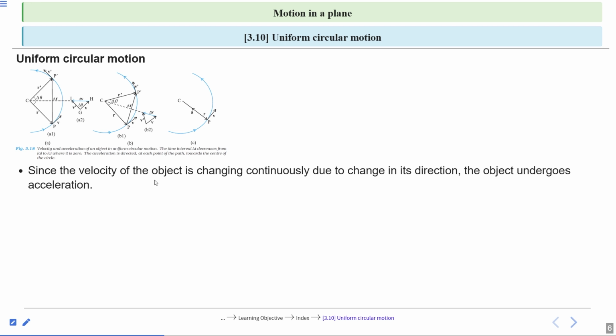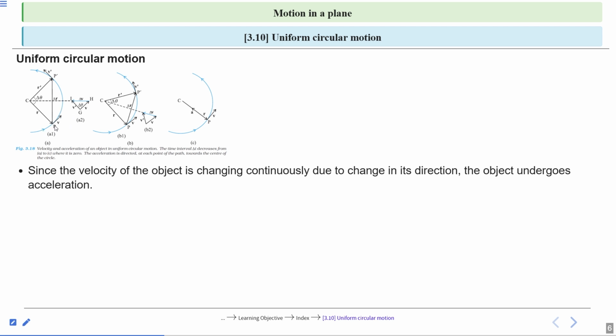Since the velocity of the object is changing continuously due to change in its direction, the object undergoes acceleration. We know acceleration is the rate of change of velocity. In circular motion, the velocity of the object is changing continuously. Why? Due to change in direction.